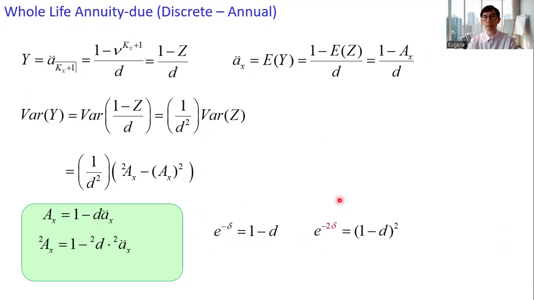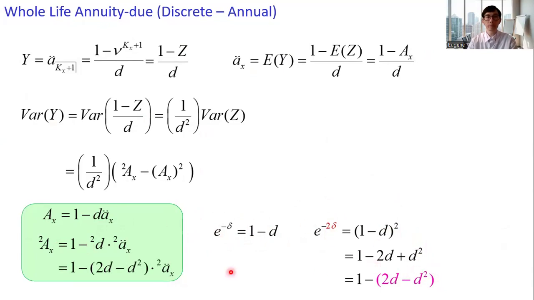Replace delta with 2 delta, and then we can get the corresponding rate of discount. At double force of interest, the rate of discount goes from d to 2d minus d squared. So pre-superscript 2 d equals 2d minus d squared. And recall that the pre-superscript 2 ä x is not the second moment for the annuity. This is not the expected value of Y squared. This is not the second moment.